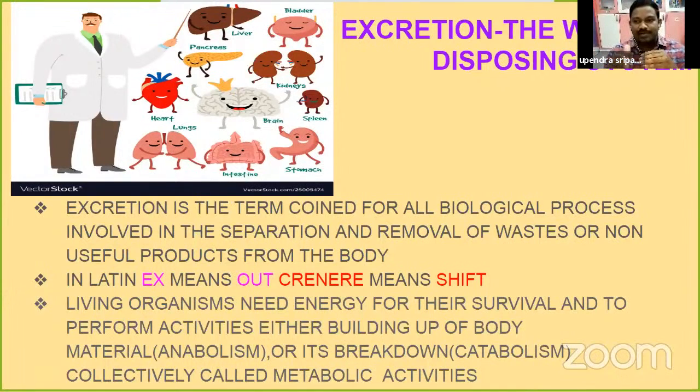What type of products are produced? What type of useful items are produced? Let us discuss. Metabolic activities are of different types: respiration, digestion, circulation, and these are all metabolic activities.